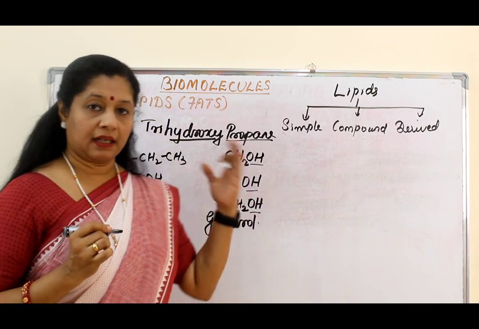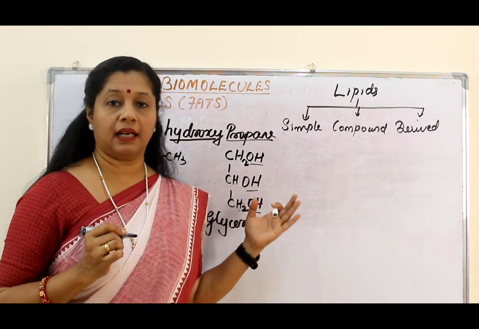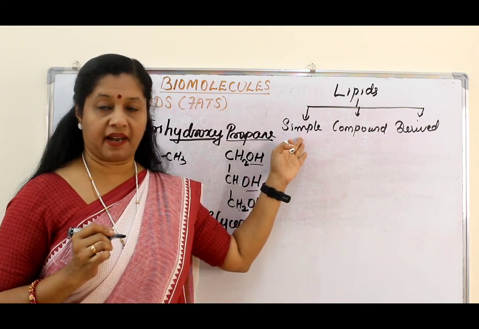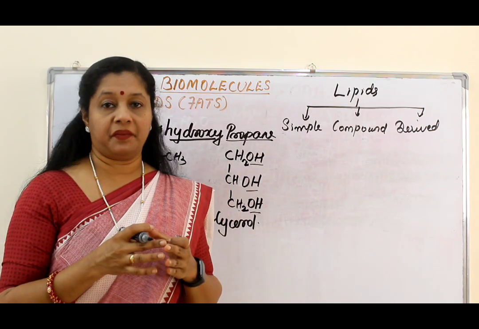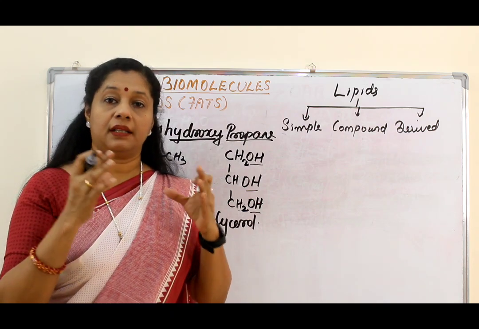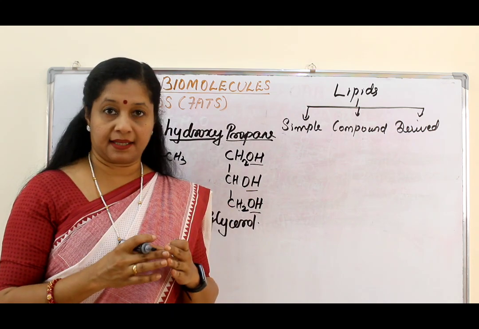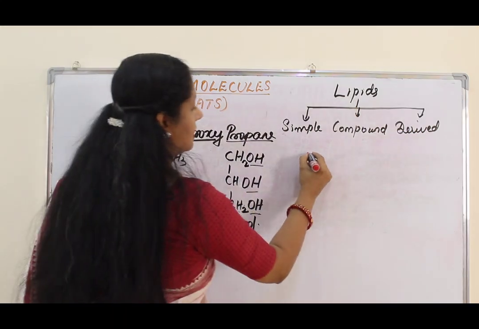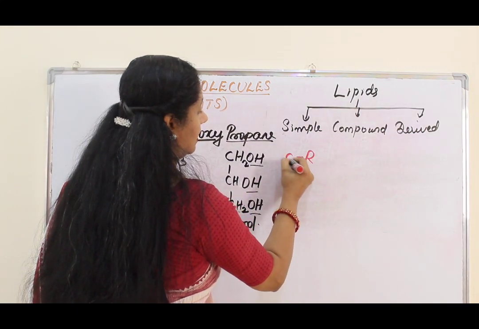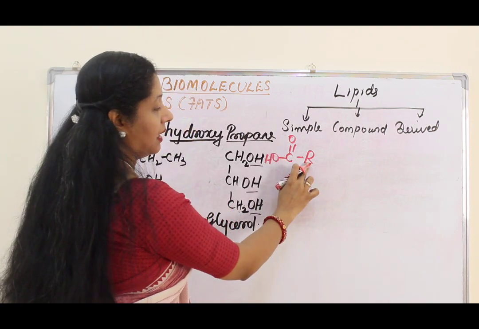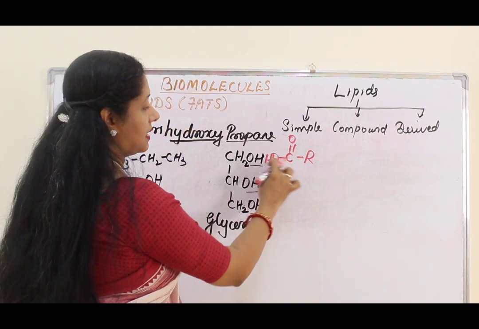So we learned the acid part, and we learned the alcohol part. Now we know that in order to get the simple lipids or fats, they have to esterify. The esterification reaction is the removal of water as the acid and alcohol combine. So in this case, we will see how it is combining. This is the carboxyl group, RCOOH. We know that R is the hydrocarbon group, and this is the head part.